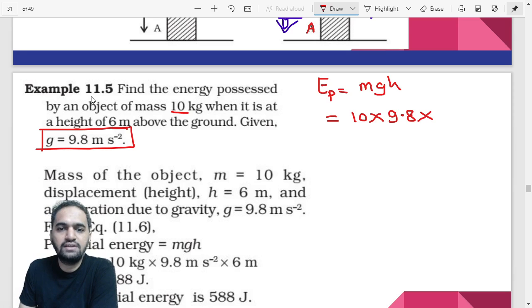Correct? And what is the height in this case? The height in this case is 6 meters. So you can put the value there, 6. Now 9.8 into 10 is 98, into 6. You can just multiply and you will get your answer.